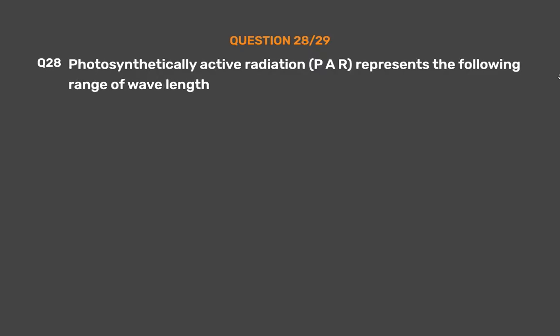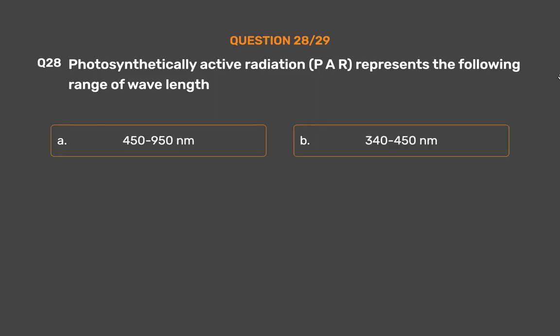Question number 28. Photosynthetically active radiation, PAR, represents the following range of wavelength. Option A. 450 to 950 nanometers. Option B. 340 to 450 nanometers. Option C. 400 to 700 nanometers.